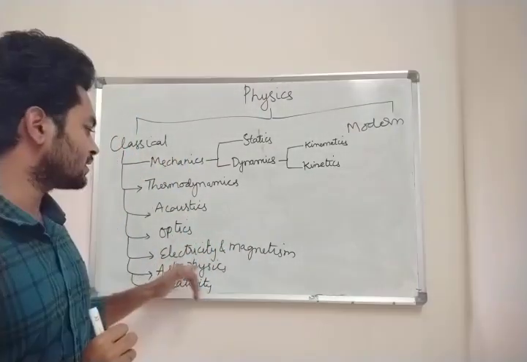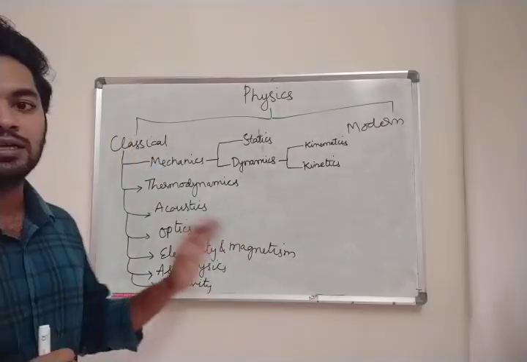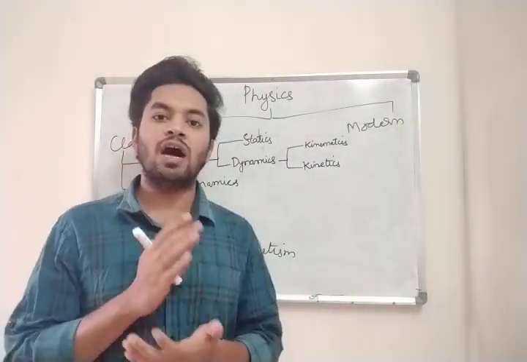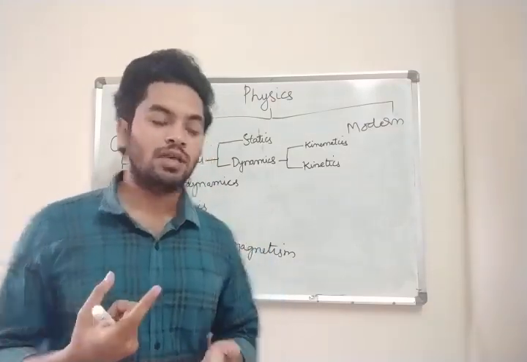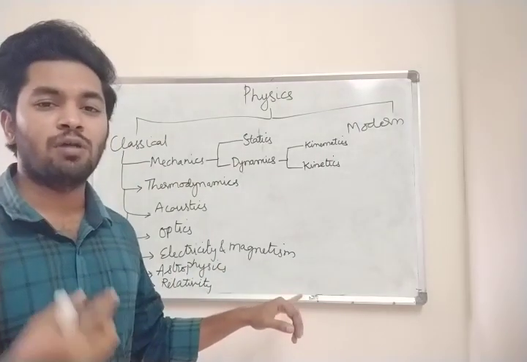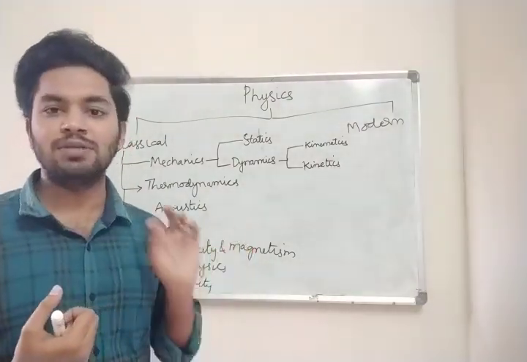Clear? Next, electricity and magnetism. This electricity and magnetism is the first half, which covers almost 5 to 6 chapters in your 12th class. The whole electricity and magnetism is covered.